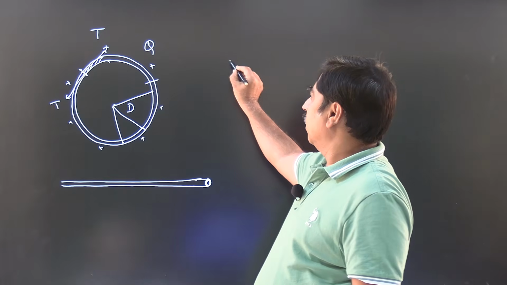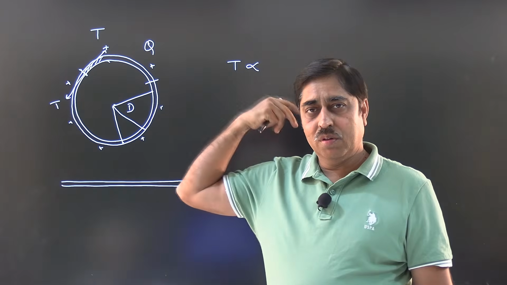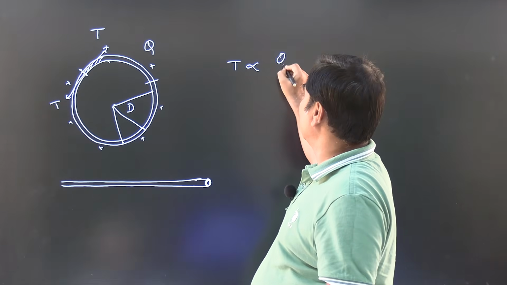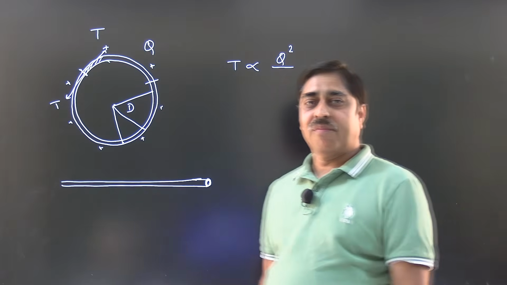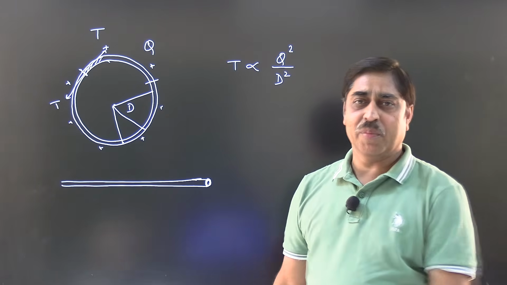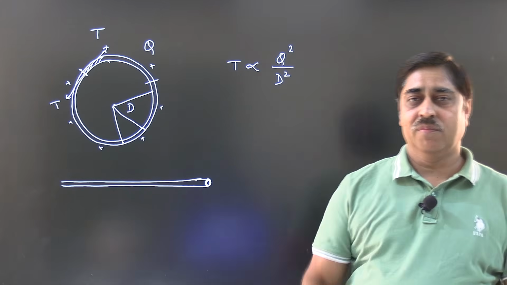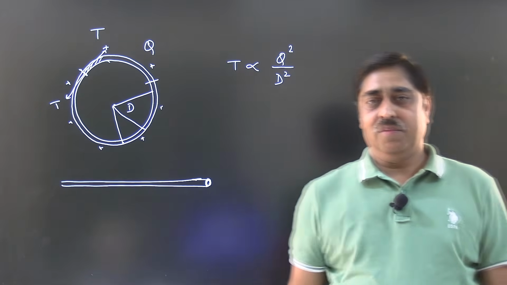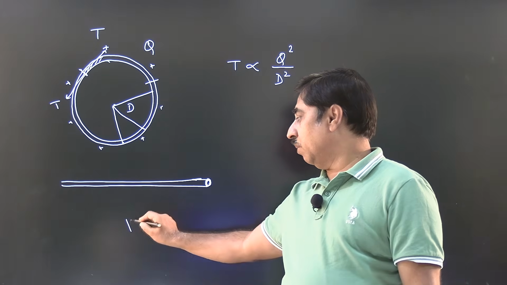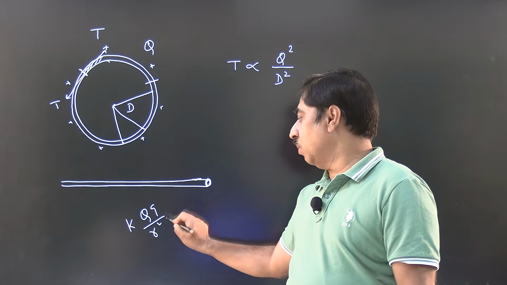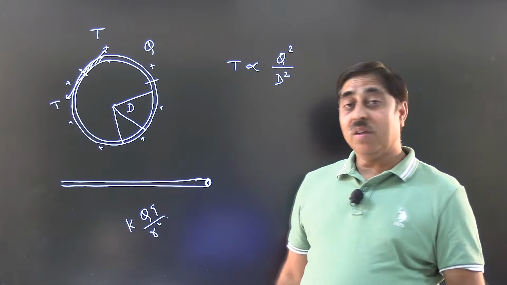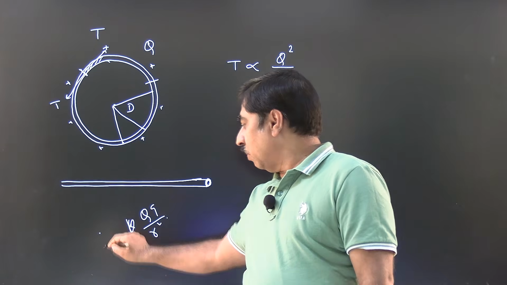This tension force must be proportional to Q square by D square. Do you agree to this statement? You have to. This is the key thing to understand. The Coulomb force is given by KQQ by R square between 2 point charges. So when you are writing Coulomb force, this K is basically 1 by 4 pi epsilon naught.